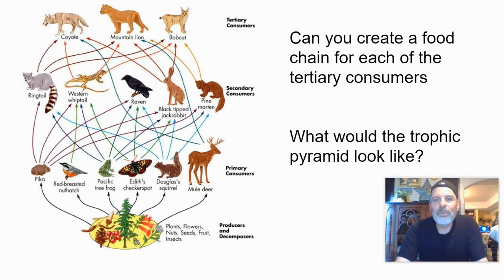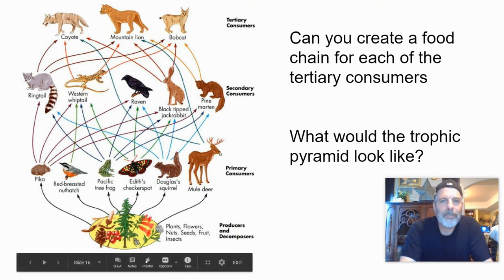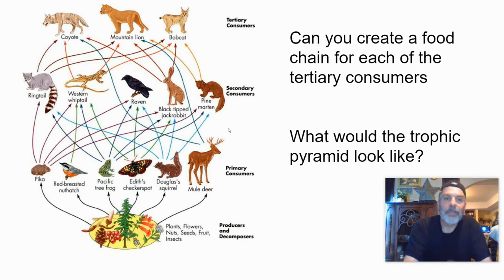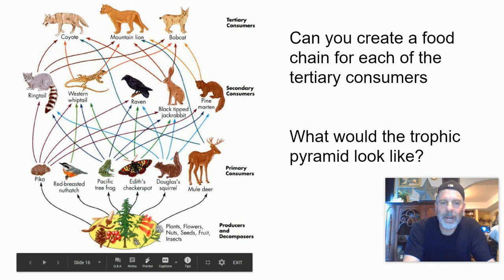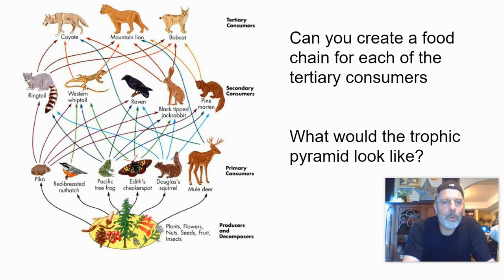Can you create a food chain for the tertiary consumers? Well, first of all, how many tertiary consumers are there? That's right, three. So let's pick one of them. Let's pick the mountain lion, also called a puma or a cougar. And the mountain lion looks like it might eat a western whiptail. Now, what did the western whiptail eat? Well, it ate a whole bunch of different things. Let's say it ate a Pacific tree frog. And what did the tree frog eat? Some plants, nuts, seeds, fruit, insects. He's a vegetarian. So the Pacific tree frog would be your primary, whiptail secondary, mountain lion tertiary.